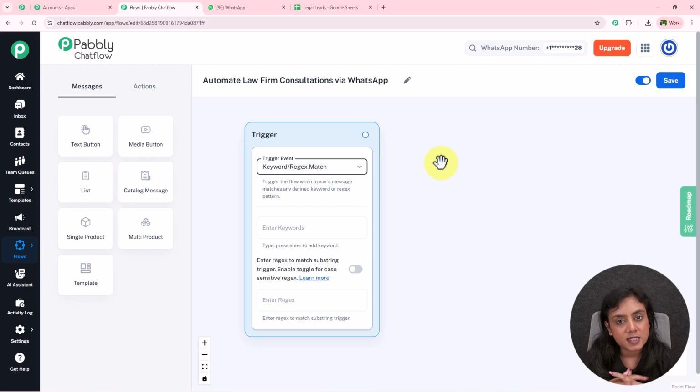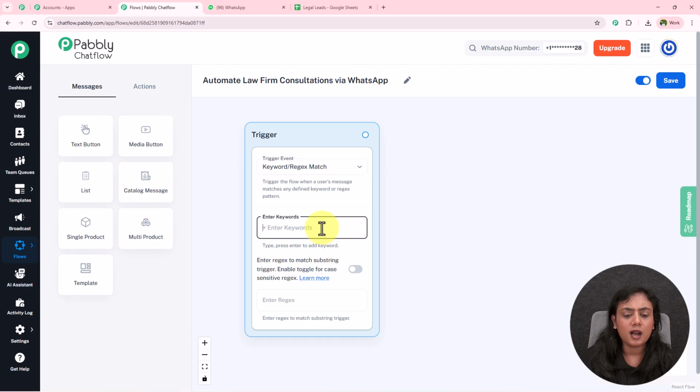to trigger this flow. Okay, now over here, what are keywords? So let's suppose I've entered a word over here as hey. Press the enter key to save the keyword. Now if the customer sends this hey as a message to my bot, this bot is going to get triggered from here. Okay, you can add as many keywords according to your requirement right over here.